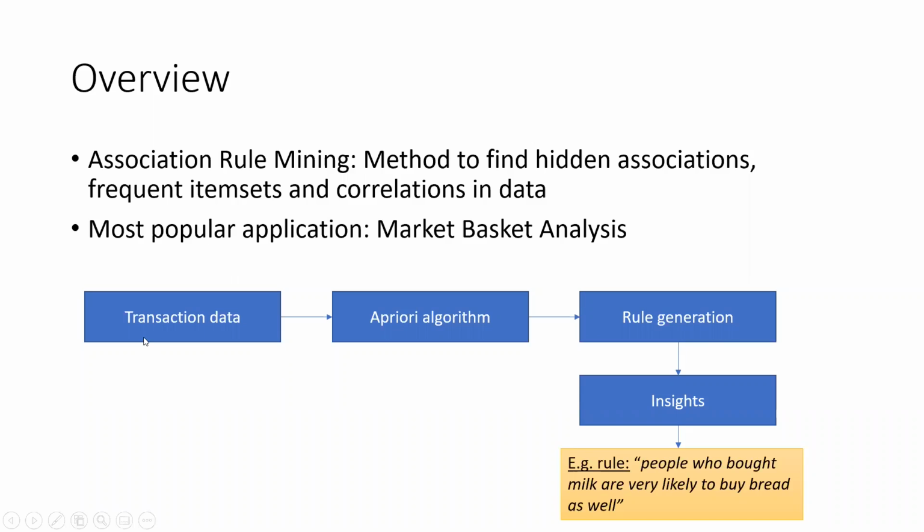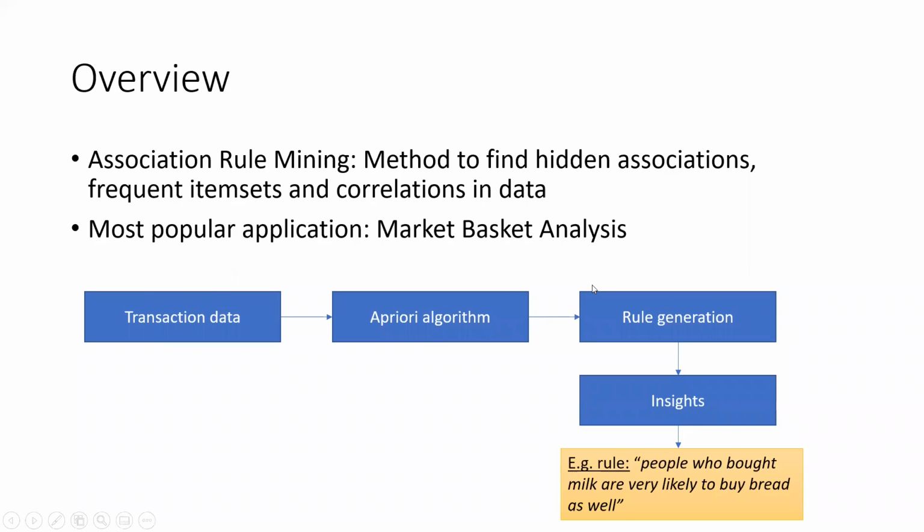If you take your data from a CSV file, you probably read it as a data frame by default. If you use R or Python, that has to be transformed into a transactions data type. Then on that transaction data, you apply the Apriori algorithm.